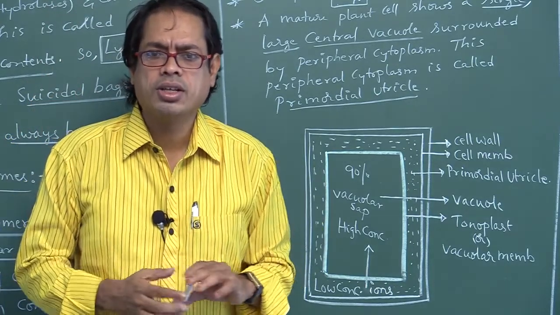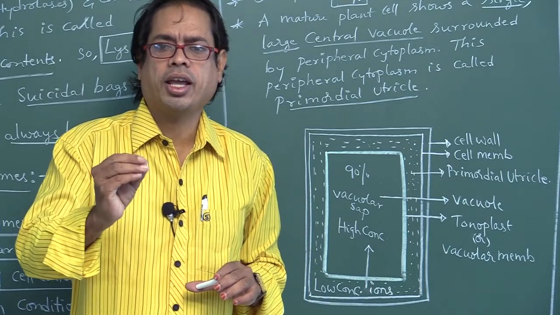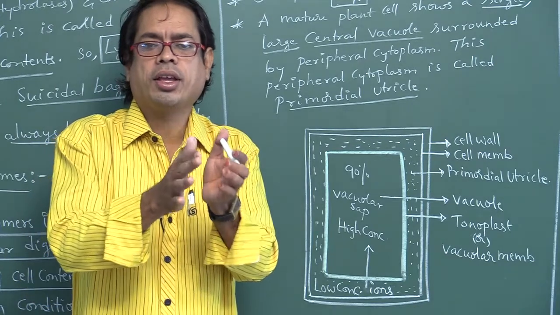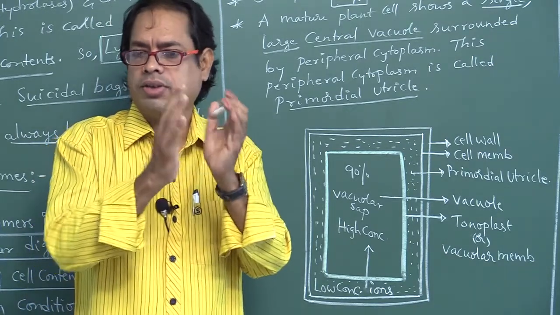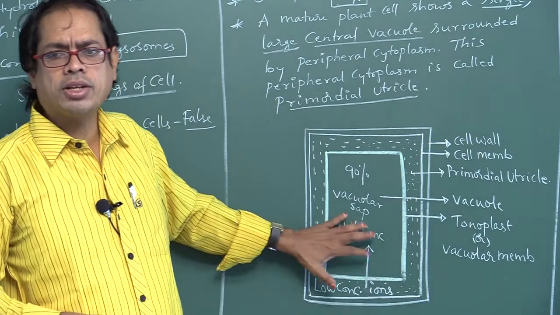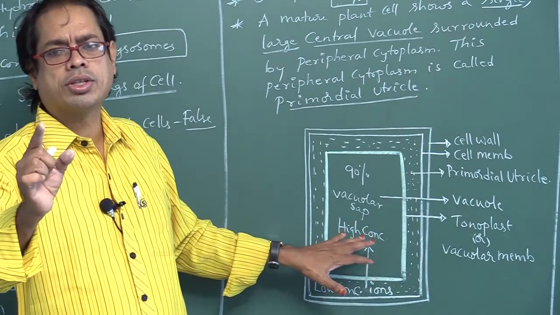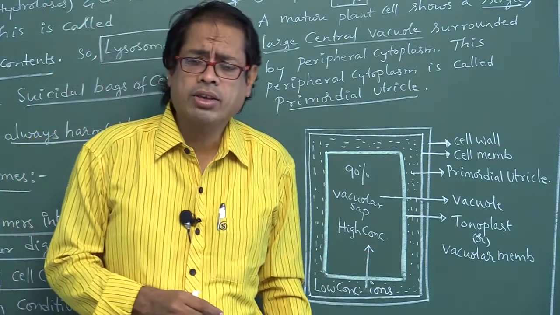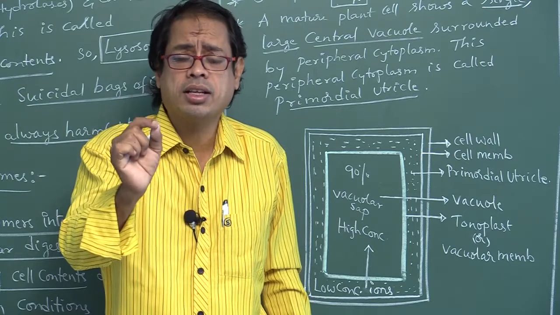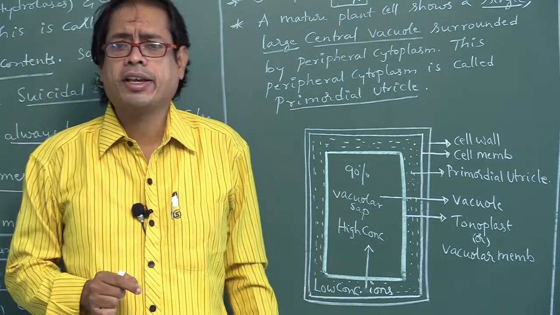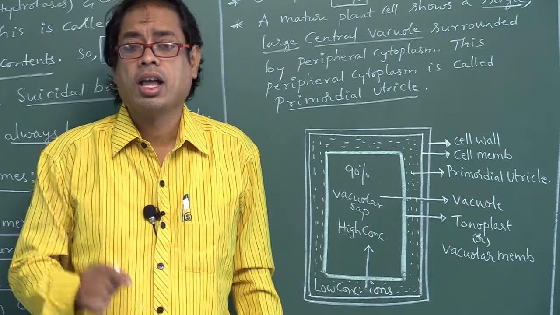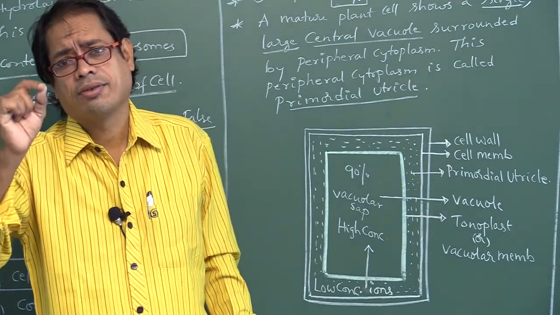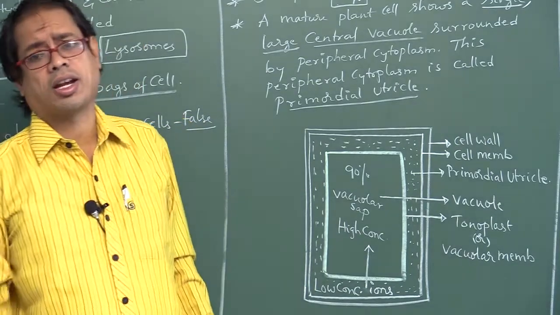Cells which do not contain protoplasm are called dead cells, and those having protoplasm are called living cells.